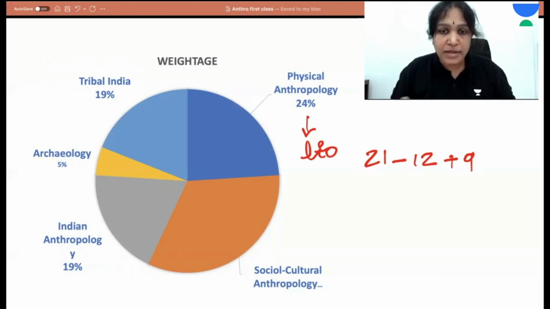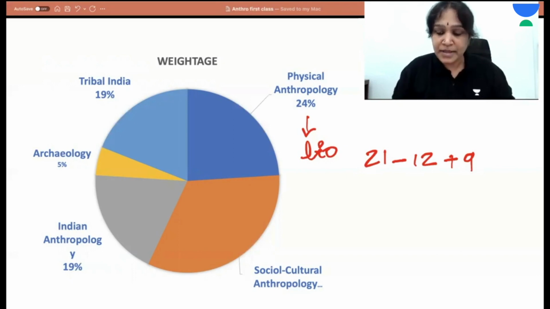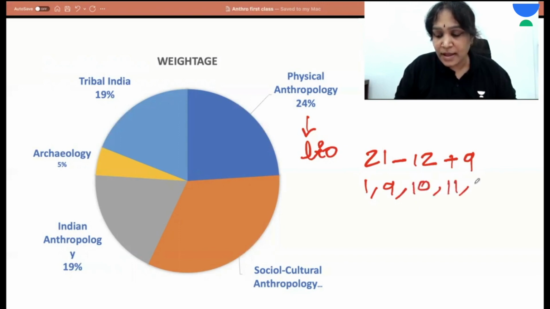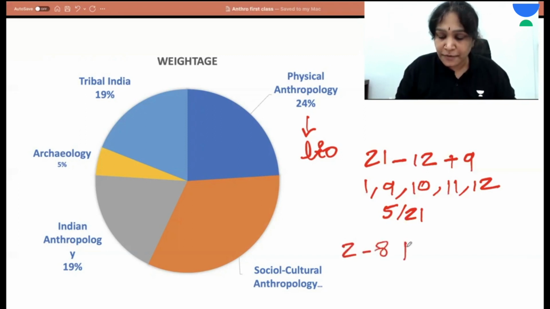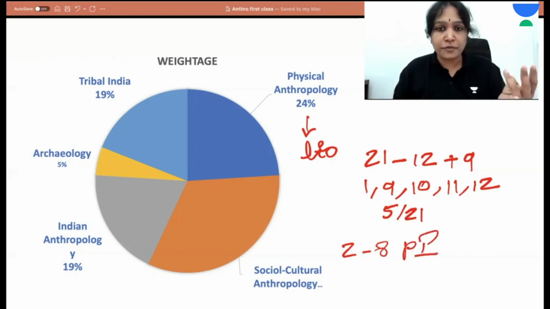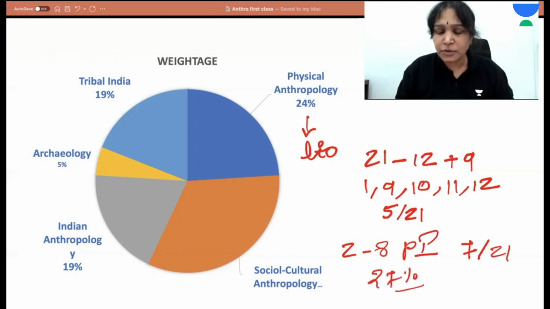In Paper 2, there is no biological anthropology. We have physical anthropology only in Paper 1, that is Units 1, 9, 10, 11 and 12. So 5 out of a total of 21 units, that is 24%, is physical anthropology. Coming to socio-cultural anthropology, that is Units 2 to 8 of Paper 1: 2, 3, 4, 5, 6, 7, 8. Seven units out of 21, that is around 27% of the total syllabus, is socio-cultural anthropology.